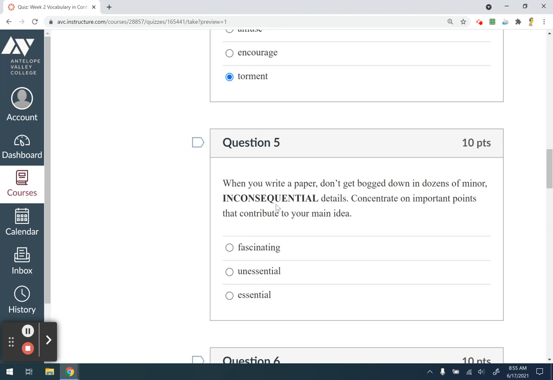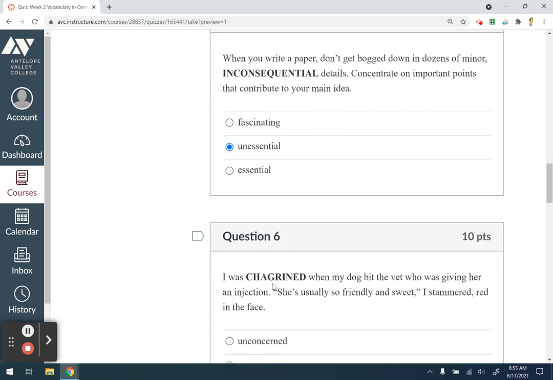So it means not or against something. They're telling us, don't get bogged down by these minor details. Concentrate on important parts. So it's giving us an option. Don't worry about these details. Focus only on the important parts. So inconsequential details must be unessential, because another word for important is essential. So unessential details.